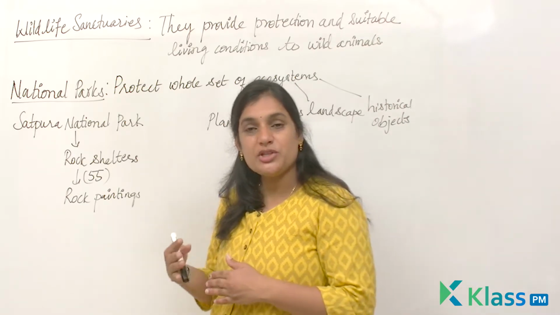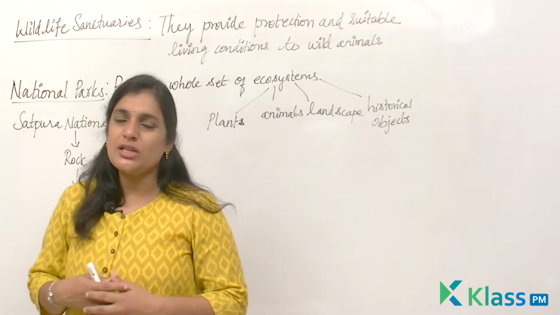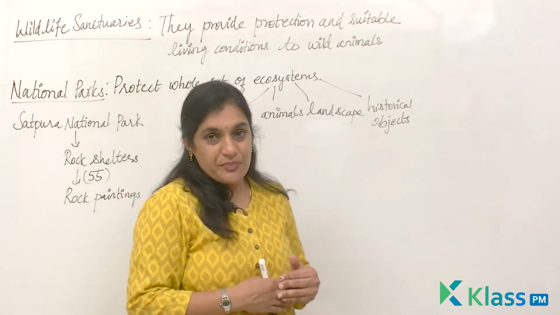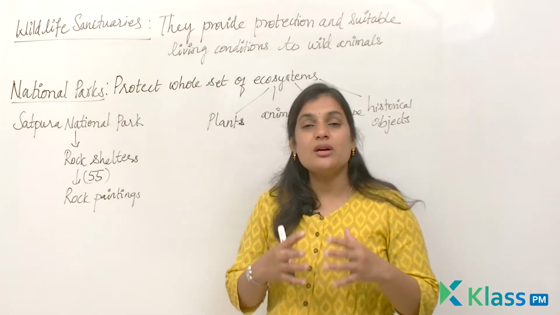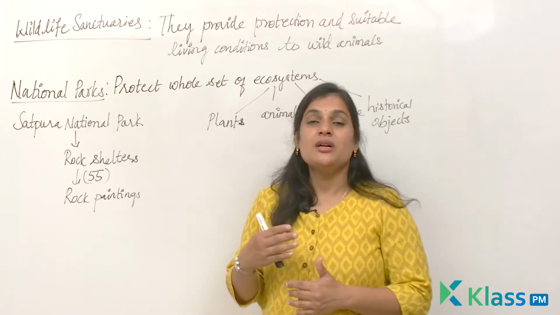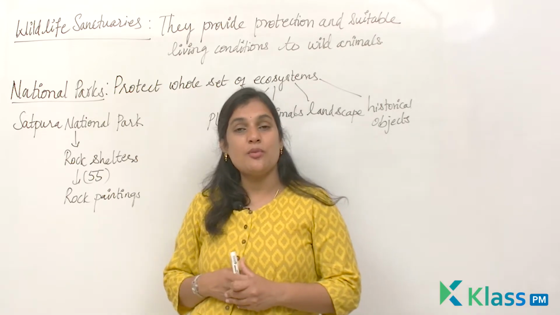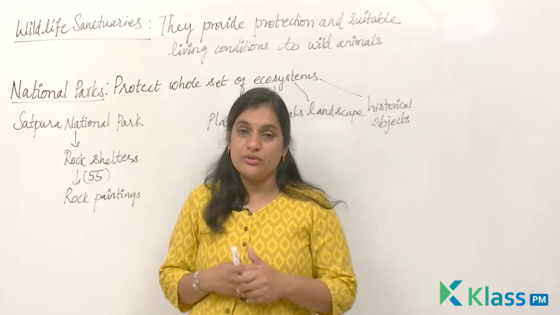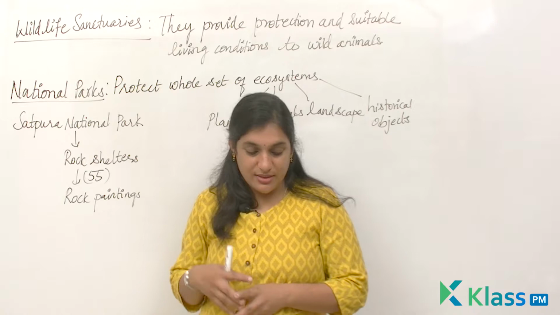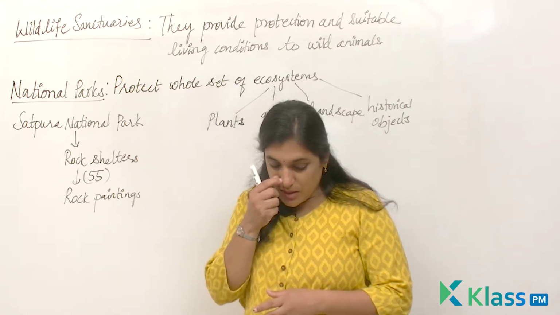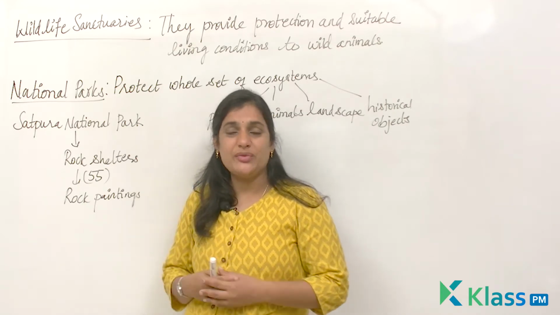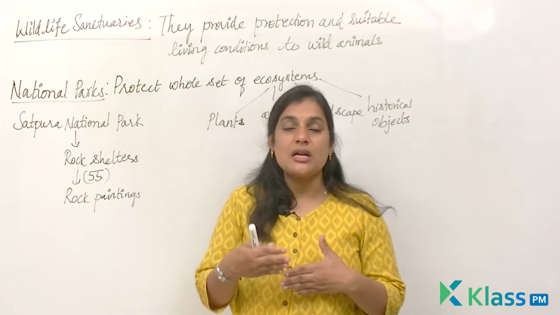We all know that the population of tigers in India is slowly decreasing. Not only the population of tigers, there are many other animals whose population is gradually decreasing in number. Right, but Satpura Tiger Park is considered to be one of the best parks because it has helped in the survival of the tigers. At the same time, the population of the tigers was also improved or increased. So once upon a time, it was like elephants and then wild buffaloes, barasingas. Okay, so apart from the tigers in Satpura National Park, there were also elephants, wild buffaloes, barasingas, which started slowly diminishing.